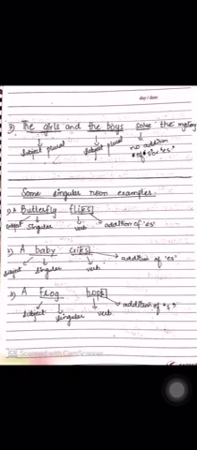Now, some examples of singular nouns. A butterfly flies. Butterfly over here is a singular subject, so we have added es with its verb. Number 2, a baby cries. Baby over here is a singular subject, so we have again added es with its verb. Now, a frog hops. A frog over here is a singular subject, so we have added s with it.